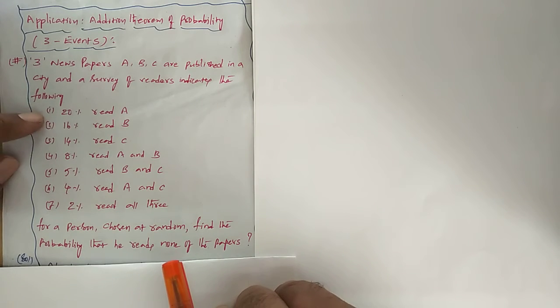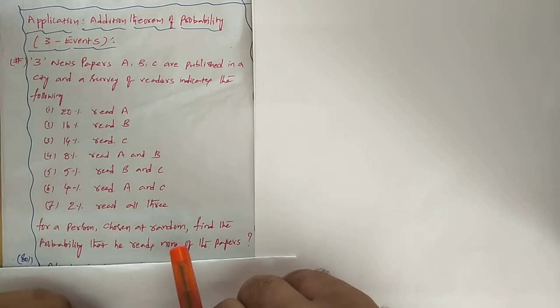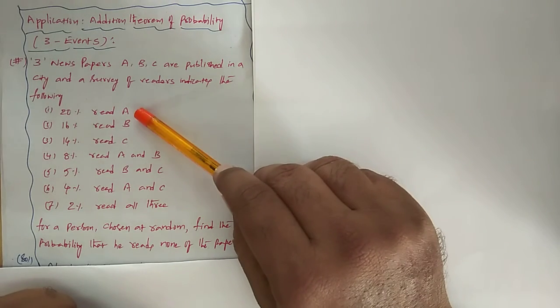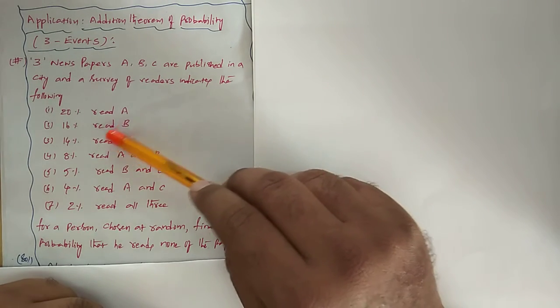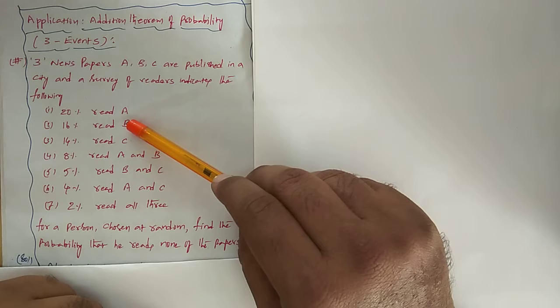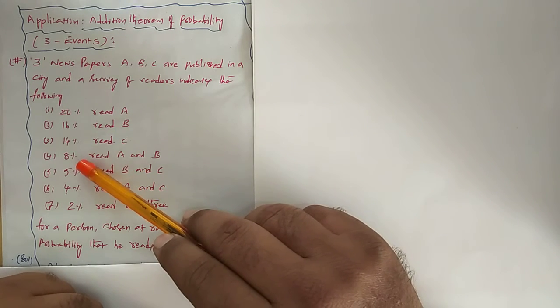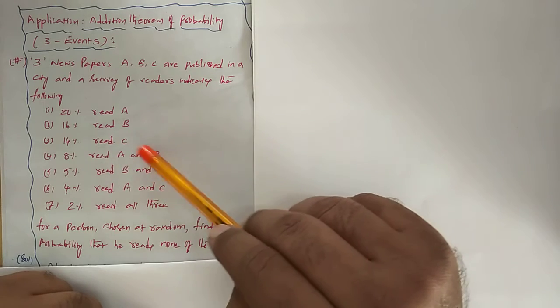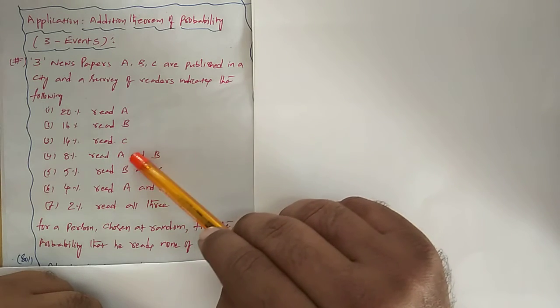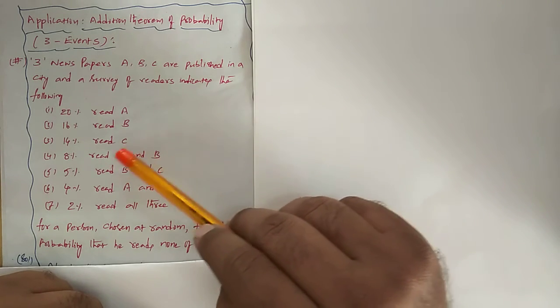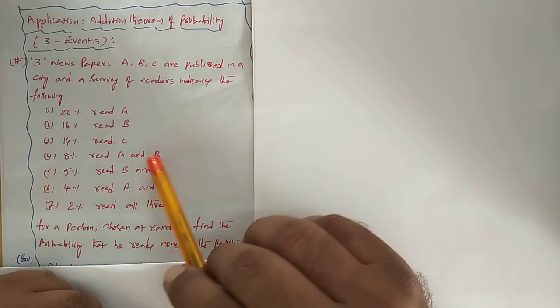What is that information? 20% read newspaper A, 60% read newspaper B, 14% read C, 8% read A and B. Here the word 'and' is very important. Symbolically, what is the meaning of that?